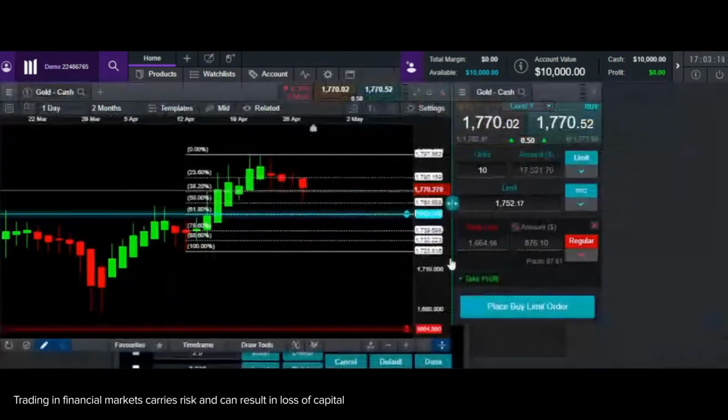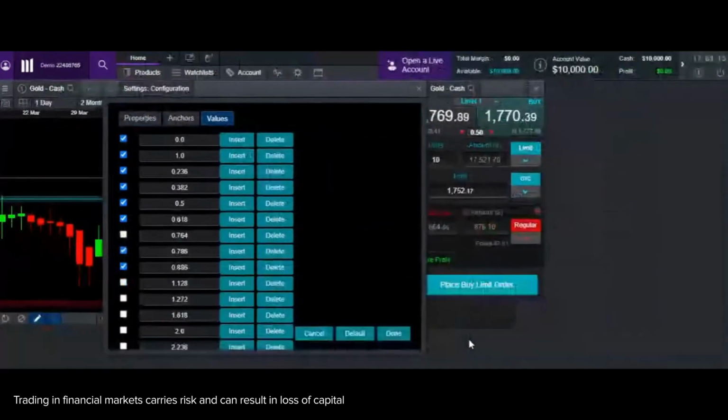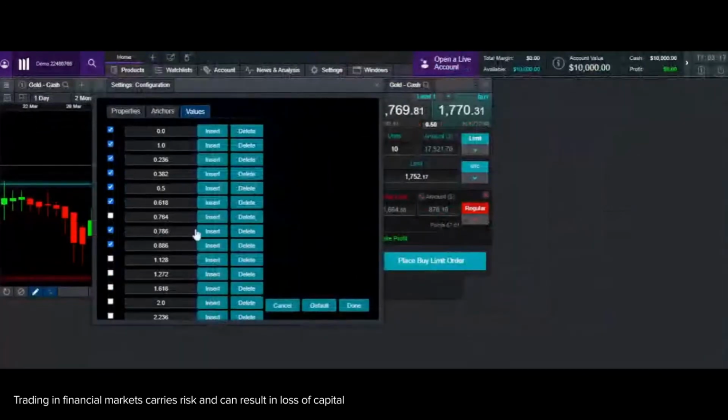Okay, I think my chart just went missing. Okay, it's here. Let me just show you. So once you put in all the numbers that you want to have on your chart, on your Fibonacci, basically you can choose those numbers.